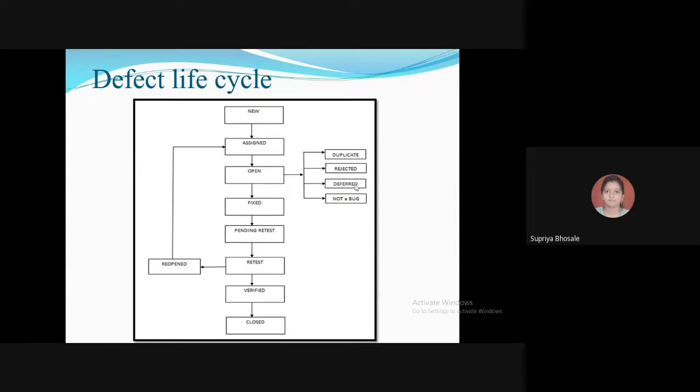Then, not a bug. This state, not a bug, is given if there is no change in the functionality of the application. For example, if the customer asks for some change in the look and feel of the application, like a change in the color of some text, then it is not a bug, but just some changes in the look of the application are carried out.